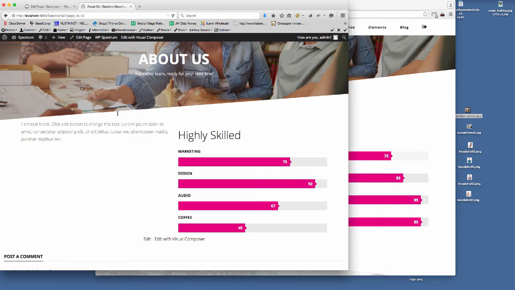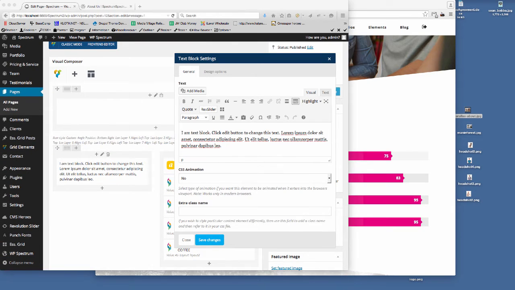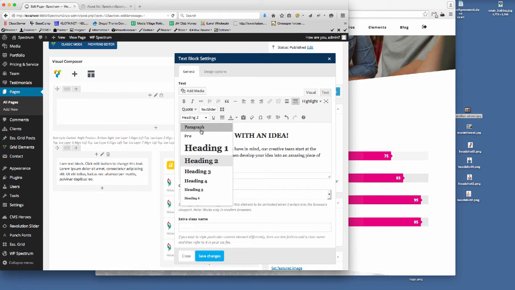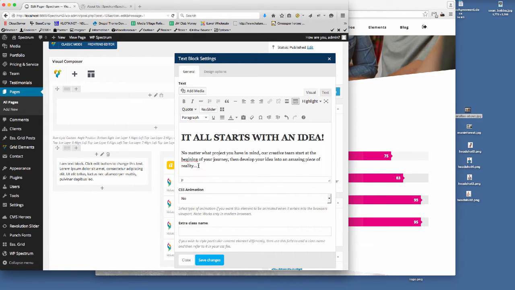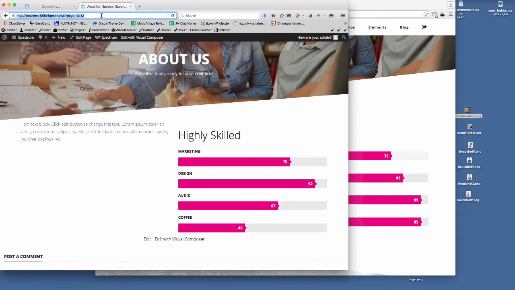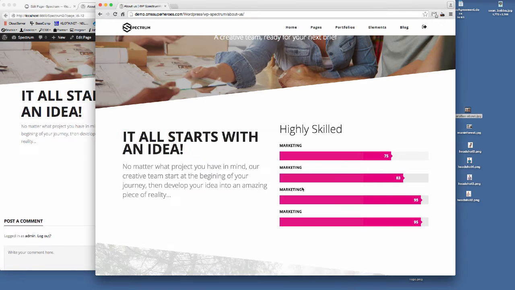So the text in here, I'm going to edit this text block. And just to make things a little bit quicker, I'm going to copy the text from our demo so I don't have to type it out. I'm just going to paste that in there so that I can see it. All you do is select the heading style, so is it heading 1, heading 2, and then you've got your paragraph below that. So if I now save that, and update that, and then refresh the page, you'll see we're getting the text on there that we want.